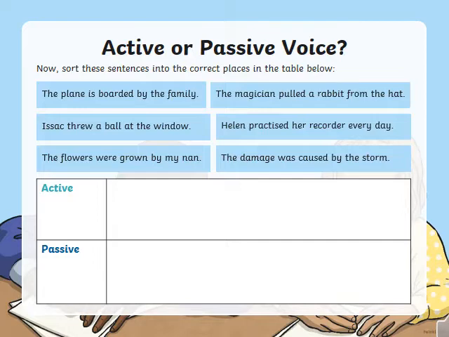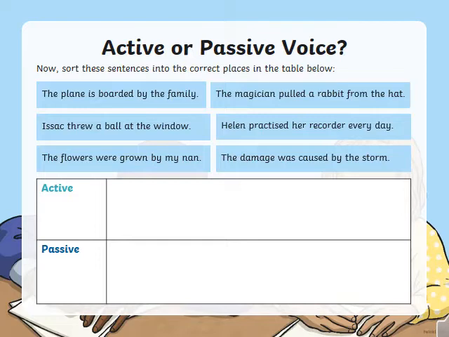The magician pulled a rabbit from the hat. Is it active or passive? Very good. It's active. Isiak threw a ball at the window. Is it active or passive? Active. Very good. Helen practiced her recorder every day. Is it active or passive? Well done.